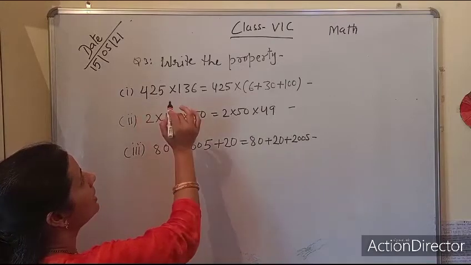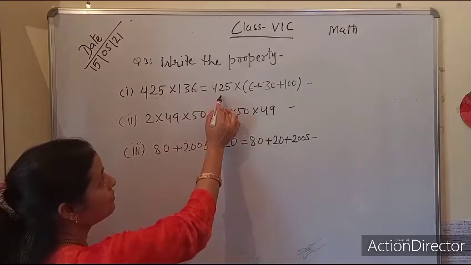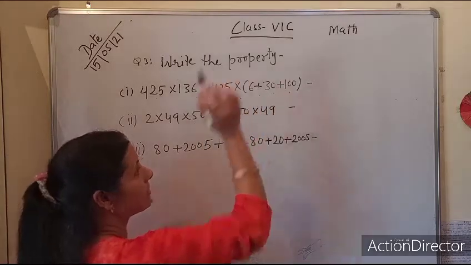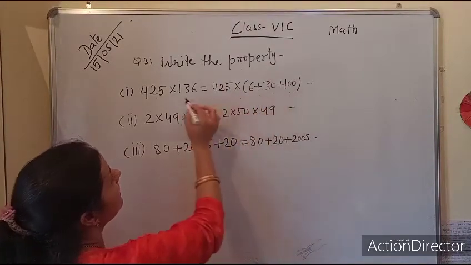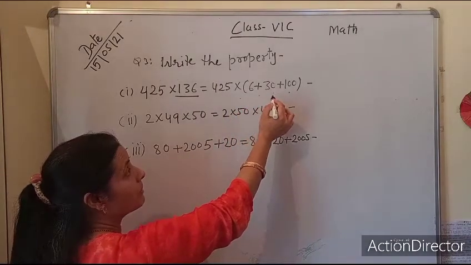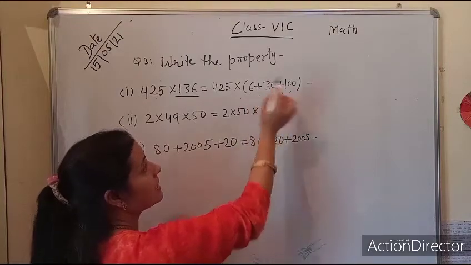Here is written 425 into 136 equals 425 into 6 plus 30 plus 100. 136 is made in the multiples of 10. We can write it as 6 plus 30 plus 100.